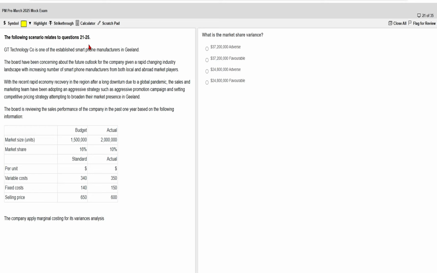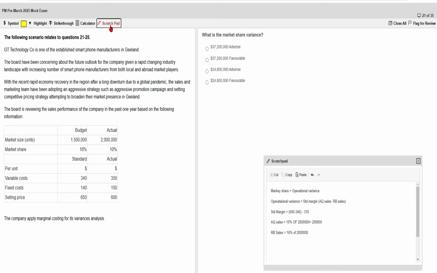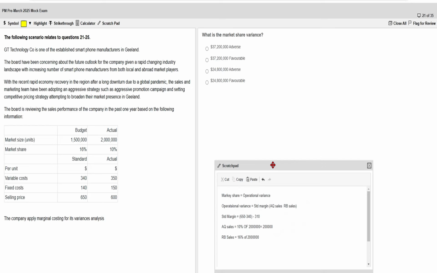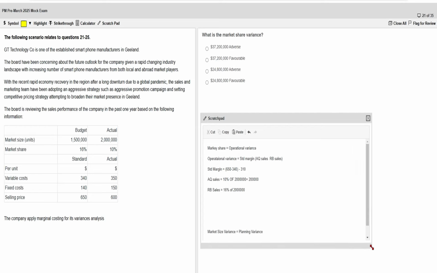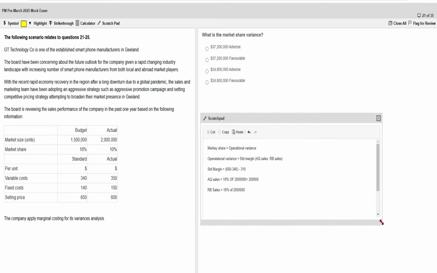But before that, please note it down somewhere in your notebook. Market share variance means your operational variance as well, so don't get confused. The formula for the operational variance is the standard margin times the actual sales quantity minus the revised budgeted sales. Here it could be standard margin or standard profit.